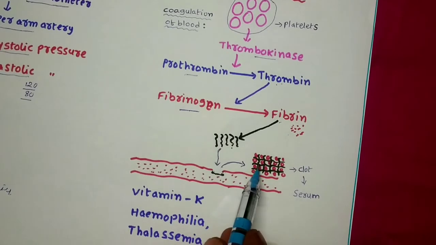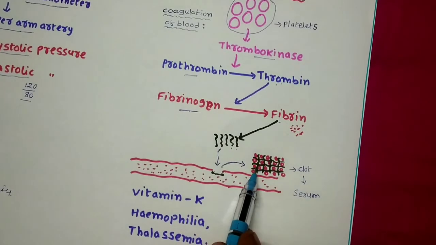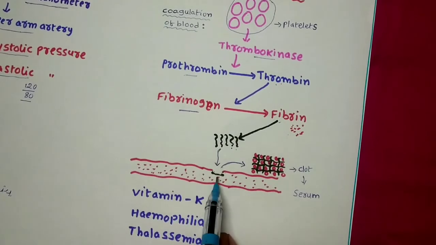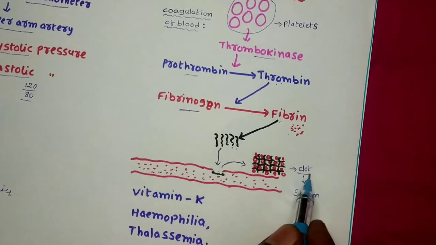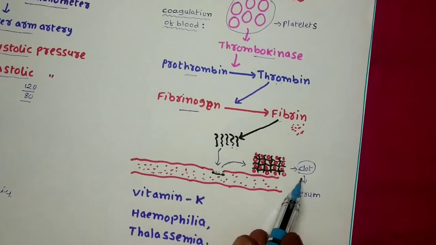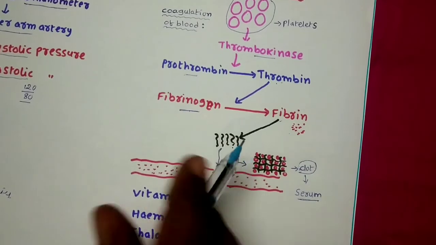At the same time, the fibers are interconnected with one another like a mesh, where the blood cells are trapped and they close the damaged part automatically. Thus the clot of the blood forms at the damaged part. After some time, over the clot you find a yellow colored substance which is also called serum.